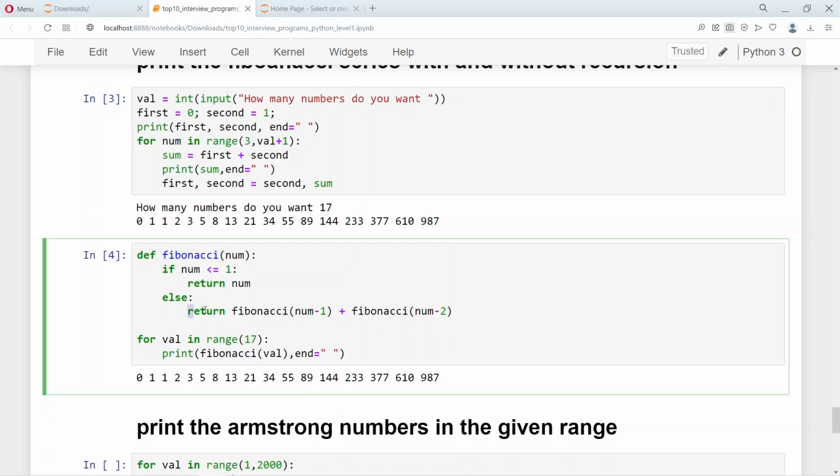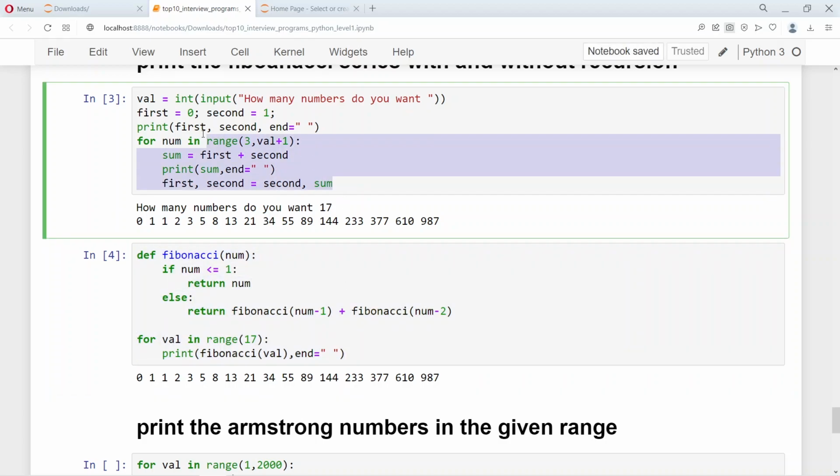So this uses the idea that the Fibonacci series is the sum of the previous number and the number before that. But how do you get the previous number? It is nothing but the Fibonacci of the previous number and then the Fibonacci of the number before that, which is very logical. So you can see this is much more clear, but in terms of working, we have to really get into this to find out how it works. But the idea and the code is a little more clear in the recursive version of the Fibonacci series than here.